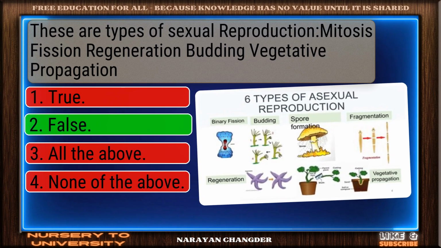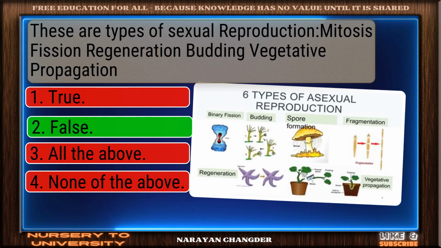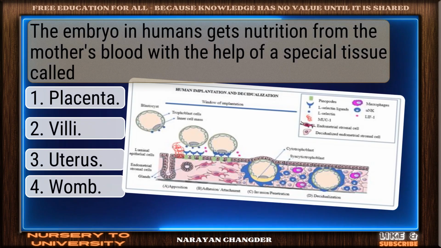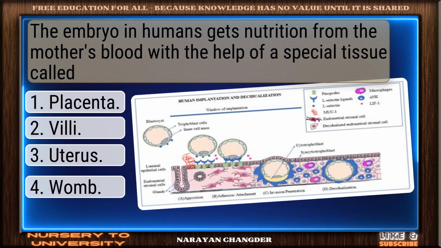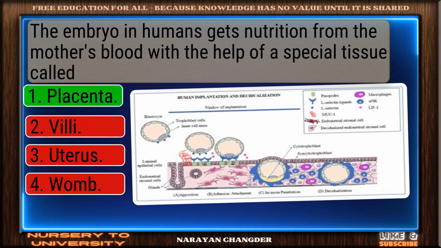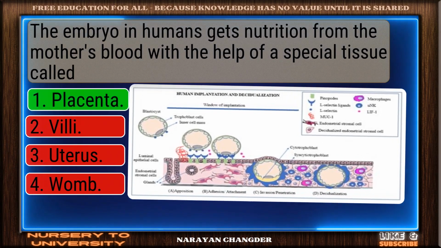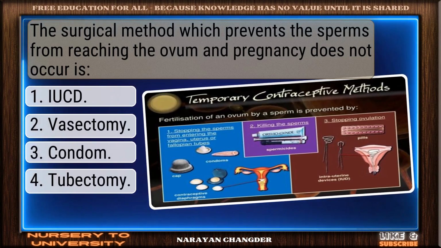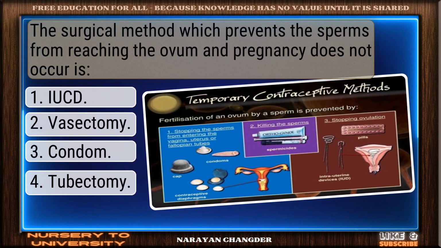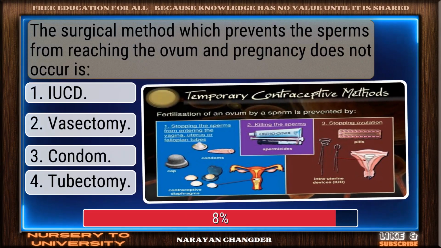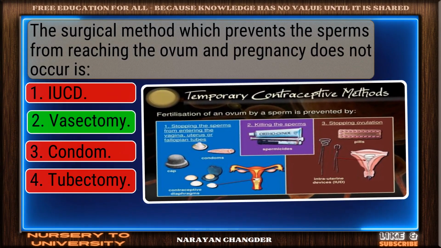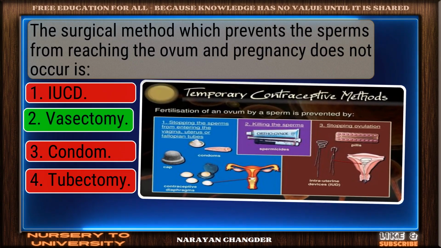Well picked. False is the correct answer. The embryo in humans gets nutrition from the mother's blood with the help of a special tissue called. Well done. Placenta is the right choice. The surgical method, which prevents the sperms from reaching the ovum and pregnancy, does not occur is. Correct response. Vasectomy is the most accurate answer.